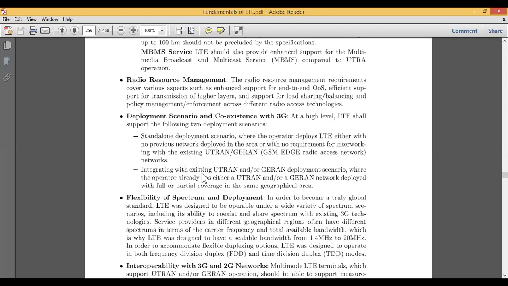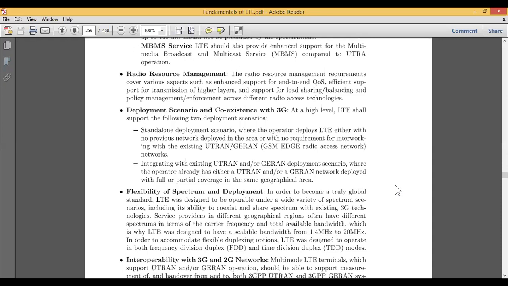The other is integrating with an existing UTRAN, where the operator has either a UTRAN or a GERAN network deployed with full or partial coverage in the geographical area. So I may go with partial coverage of the deployment of the devices or network structure, or it can be full, or almost the same geographical area.